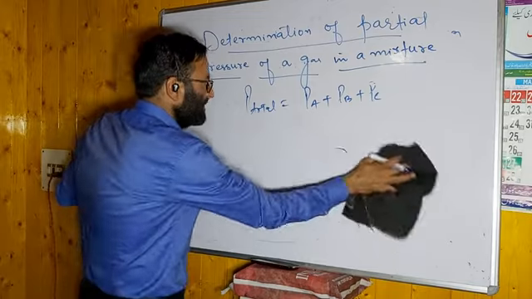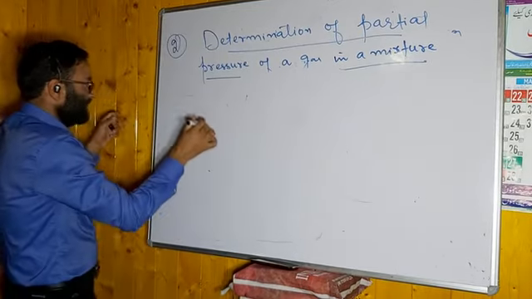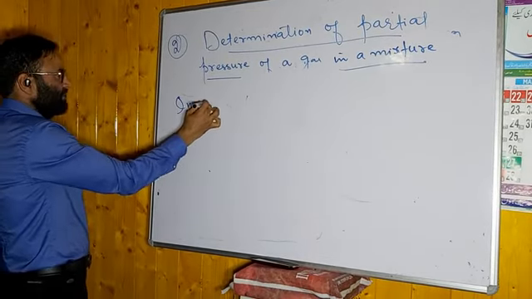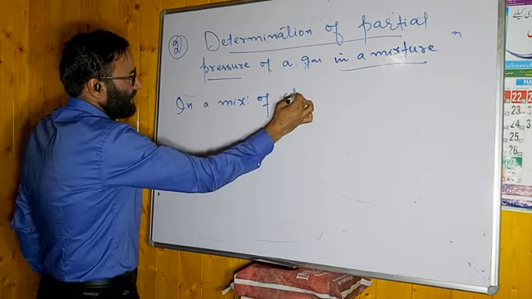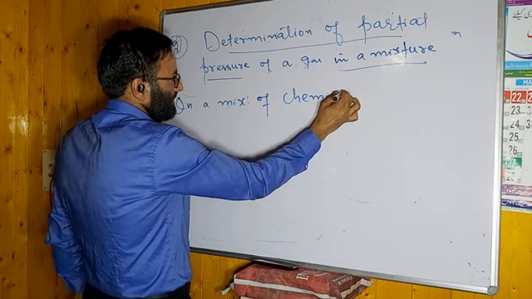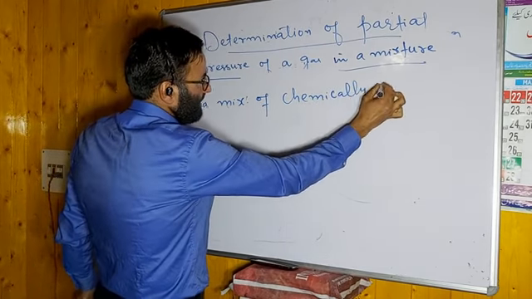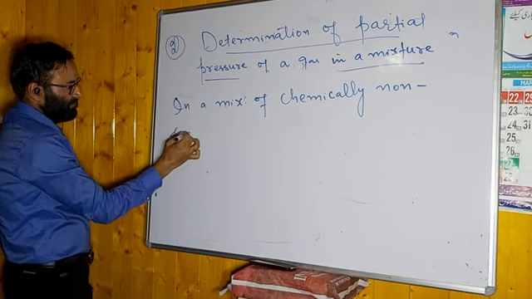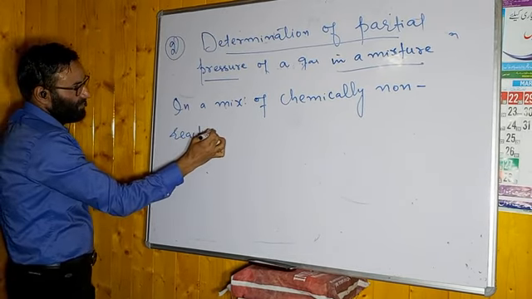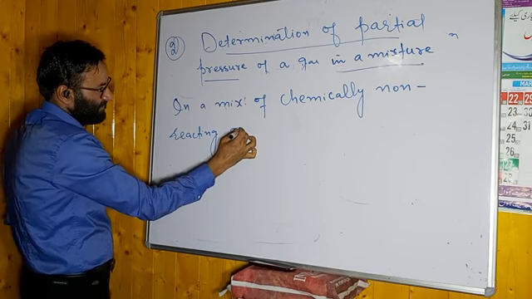You have to mention, in a mixture of chemically non-reacting gases.